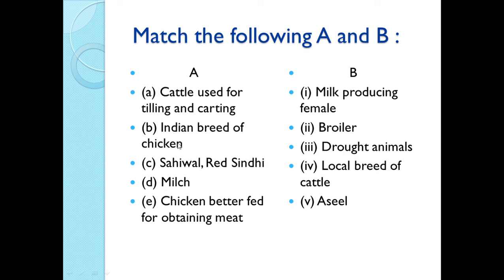B. Indian breed of the chicken. It is Asil. Asil is the Indian variety of chicken. Then Sahiwal and Red Sindhi. These are the local breeds of the cattle. Milch means the milk producing female. Then the chicken which is better fed for obtaining meat. It is broiler.